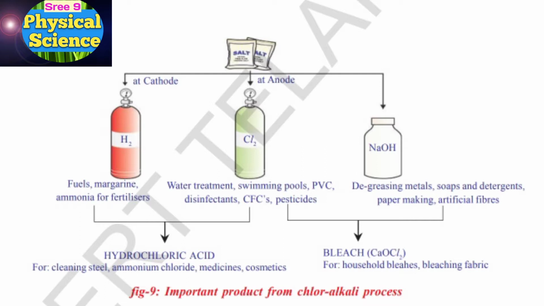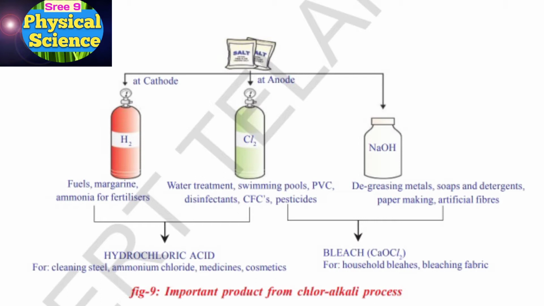Once you observe this figure, you see the first, red color at cathode, hydrogen, it is used for fuels, margarine, ammonia, for fertilizers. At the anode, chlorine gas is there. It is used for water treatment, swimming pools, PVC, disinfectants, CFCs. CFC means chlorofluorocarbons, pesticides. Okay, on the right side, third one, NaOH, it is used for degreasing metals, soaps and detergents, paper making, artificial fibers.